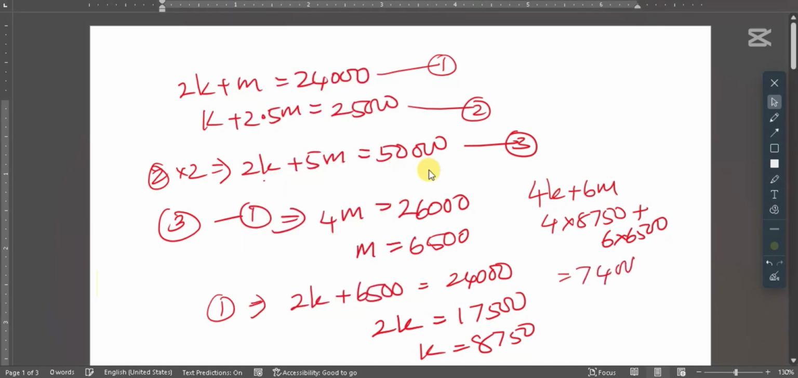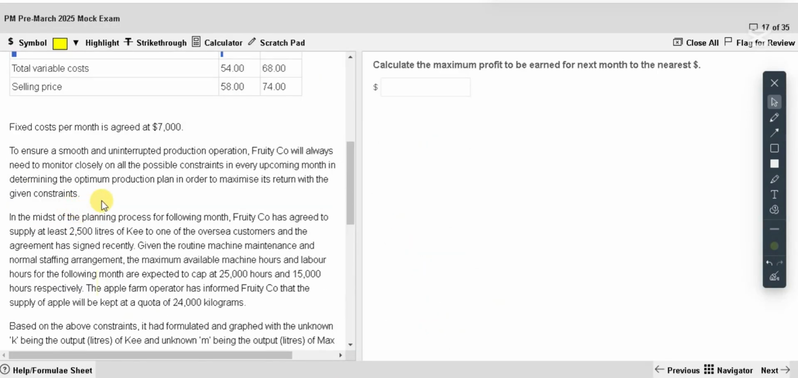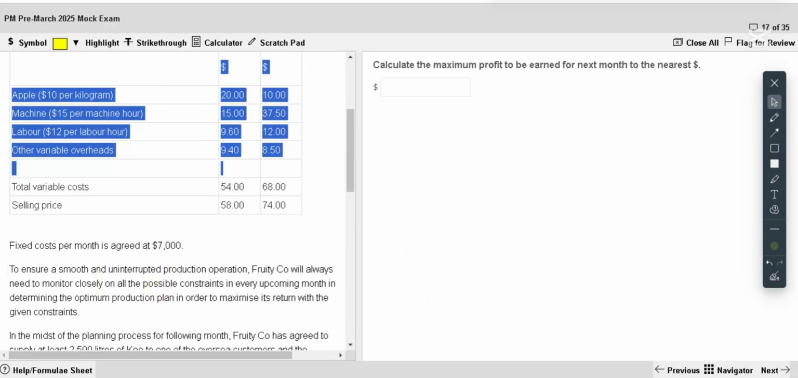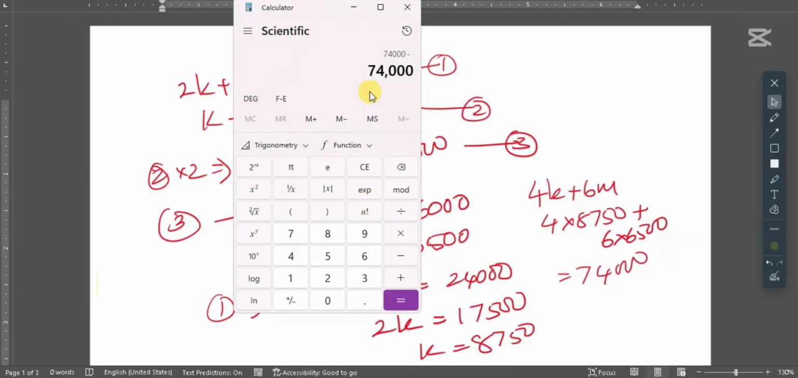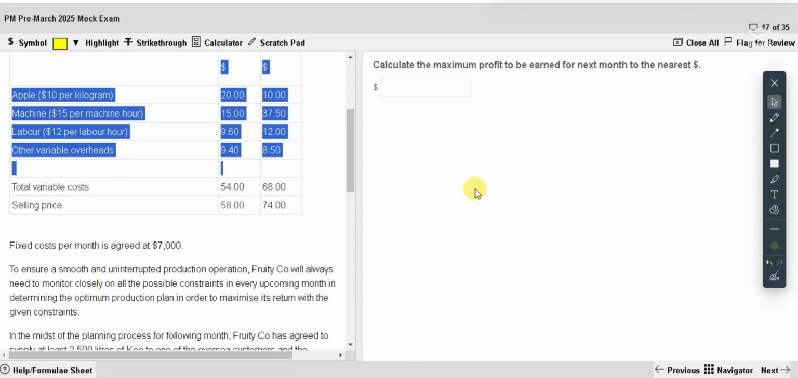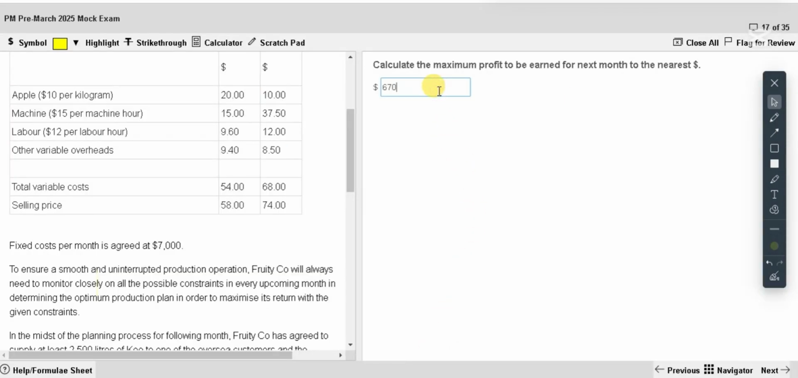From this contribution, you have to subtract the fixed cost. How much is the fixed cost? I remember it was 7,000. So from this, you subtract fixed cost of 7,000. 67,000. Let's mark the answer 67,000. Next one.